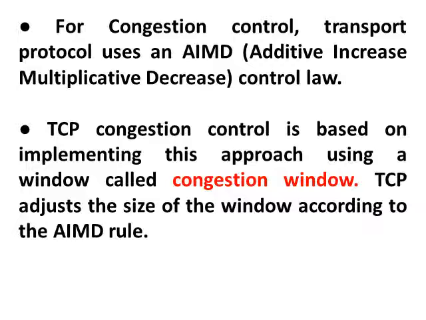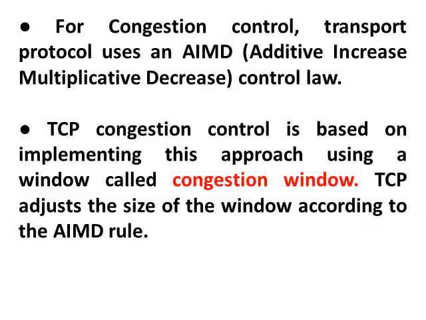The next point is congestion control. Transport protocols use AIMD, that is the additive increase multiplicative decrease control law. This is the most important concept used by transport protocols for avoiding congestion, called AIMD, the additive increase multiplicative decrease law. TCP congestion control is based on implementing this approach using a window called the congestion window.